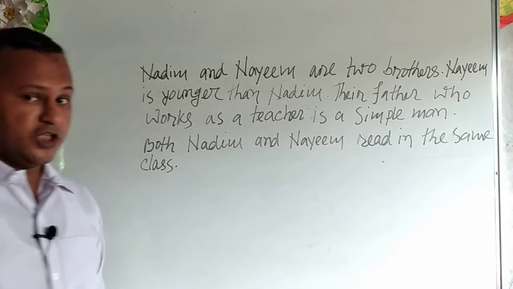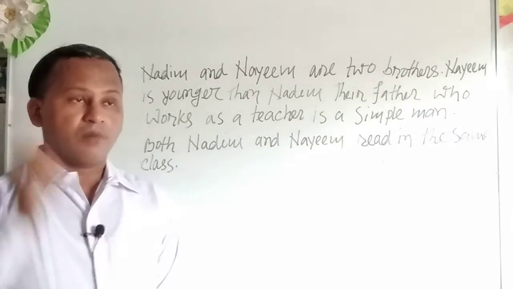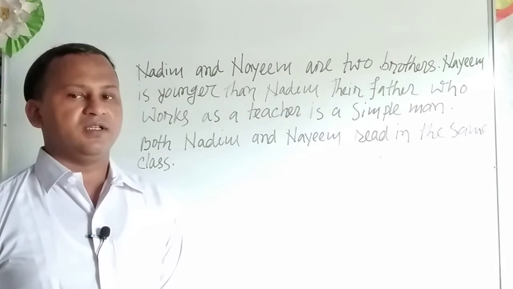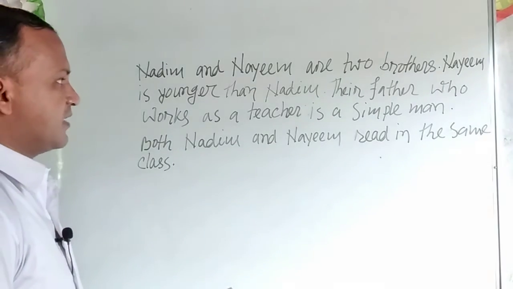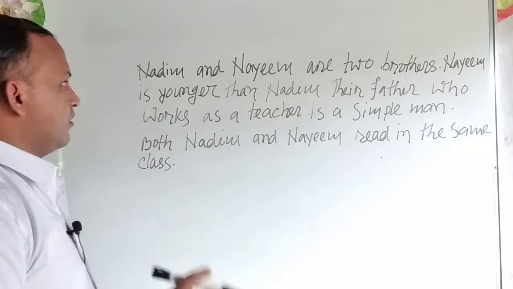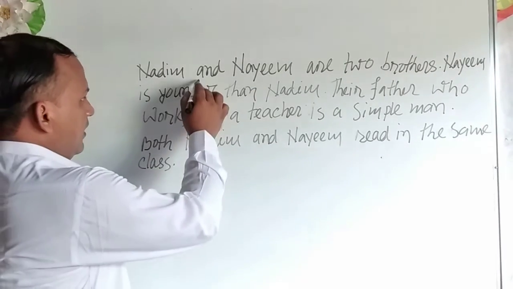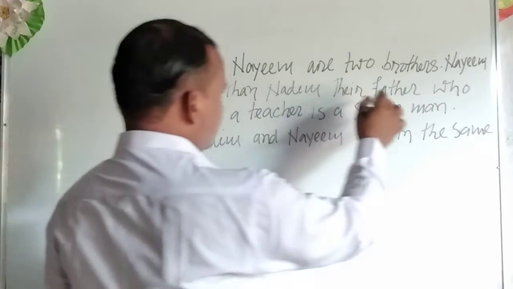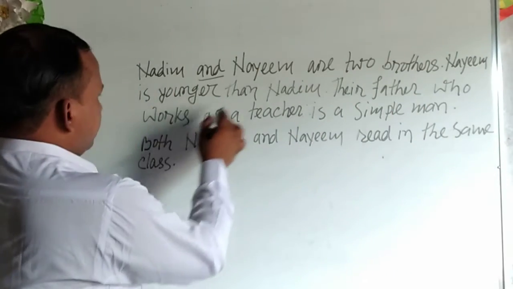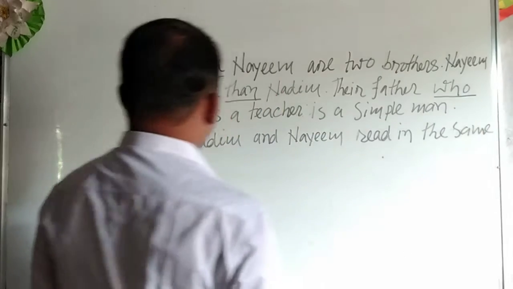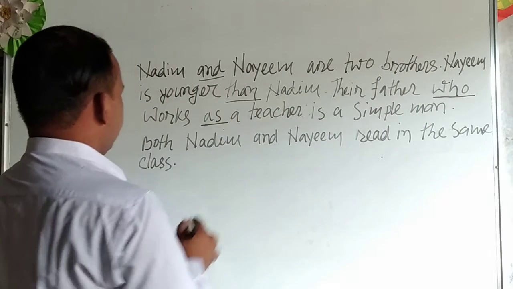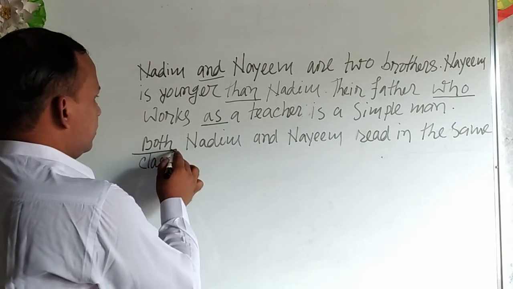Dear student, do you know what types of words are in the passage? You see various types of simple words in the passage, such as and, then, who, else, both.